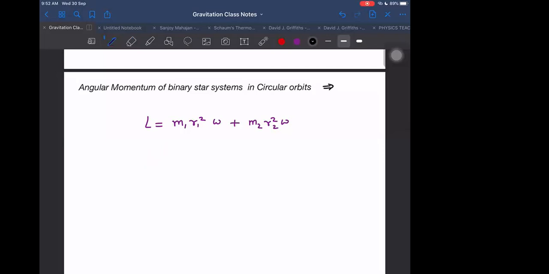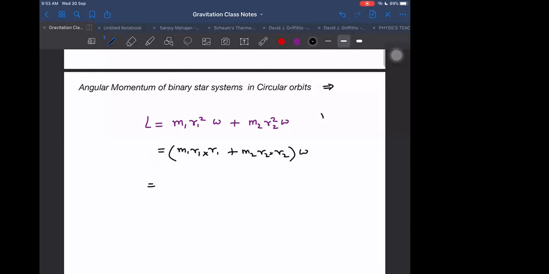I'm telling you to prove it. Take omega common. Again, I will use the reduced mass formula here. m1 r1 into r1 plus m2 r2 into r2, omega common.